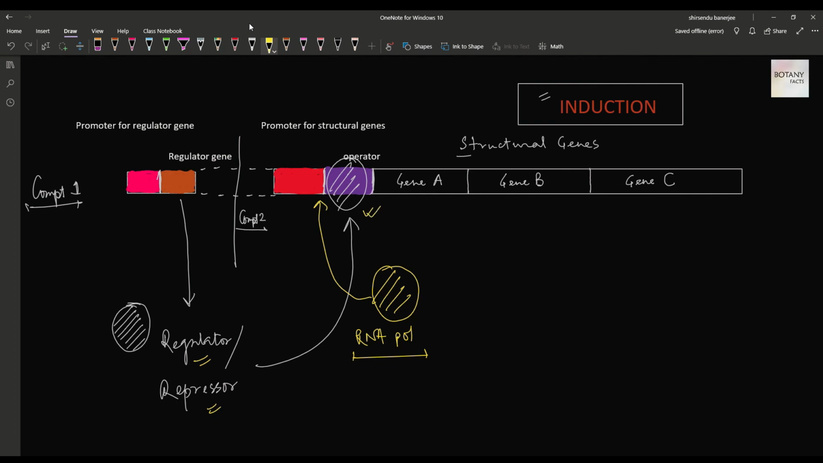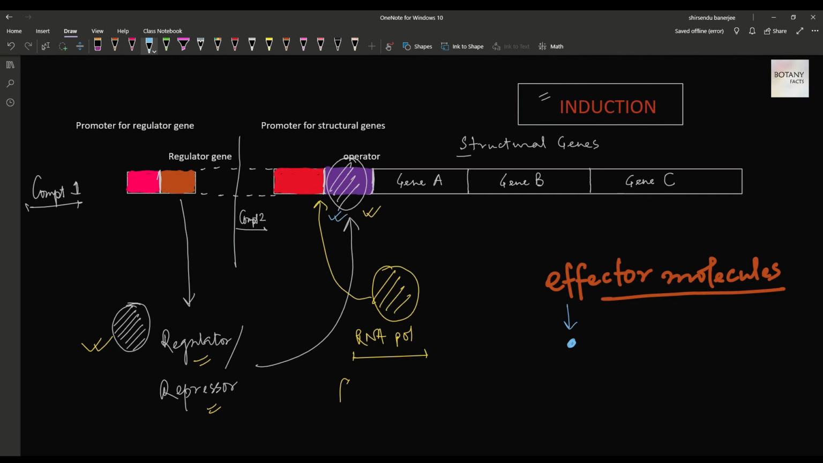Clear? So in order to achieve this, we need to employ another molecule called the effector molecule. What are effector molecules? Effector molecules are any molecules, which may be a sugar or amino acid or other thing, which actually interact with the regulator. Let's assume this blue colored molecule is the effector molecule. This effector molecule interacts with the regulator or the repressor, which now occupies the operator region. Clear? The effector molecule goes and binds with the regulator.